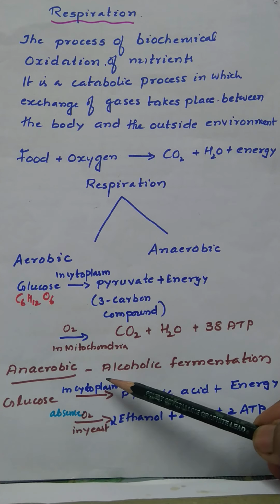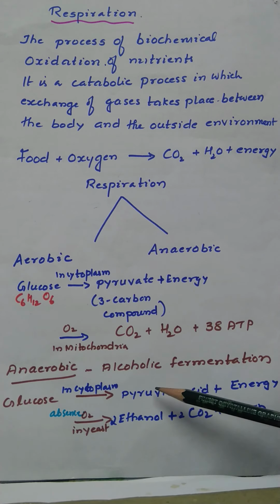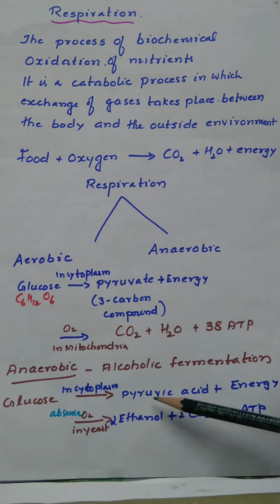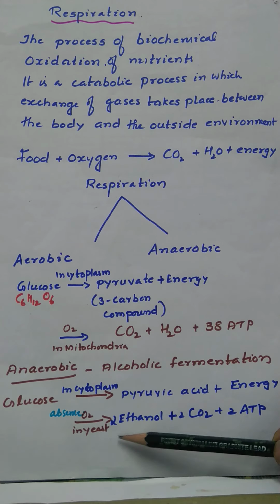Anaerobic respiration can be of two types. One is alcoholic fermentation, another one is lactic acid fermentation. Alcoholic fermentation takes place in yeast. So after the conversion of glucose to pyruvic acid, in the absence of oxygen in yeast cell, pyruvic acid is converted into ethanol, carbon dioxide and 2 molecules of ATP. So here the energy produced will be less.